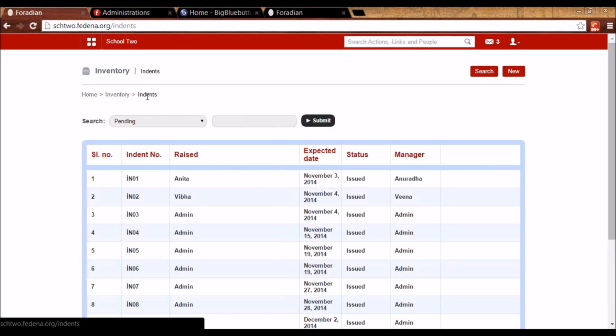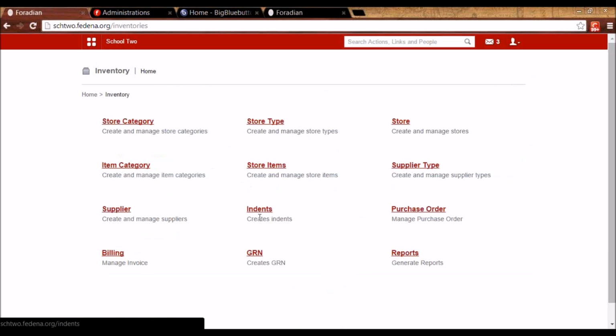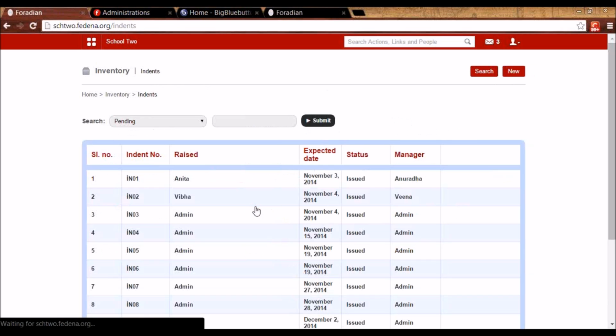And please note that any employee who has a manager will only be able to raise an indent, because the request will be approved by the supervisor or the manager. So that employee has to log in and he'll be getting this option here of indents only. He can click on that. If he has a manager, he'll be able to access it and he can click on new.